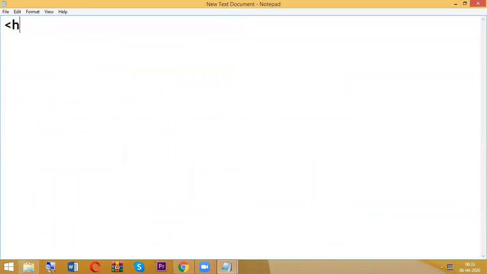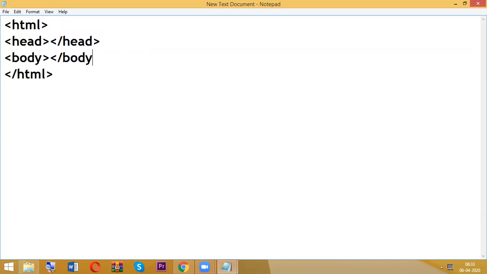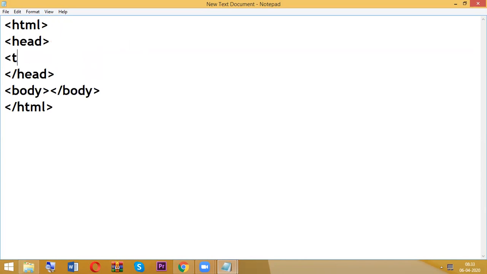As usual, we are having the structure: HTML open, HTML close, head open, head close, body open, body close, title open, title close.